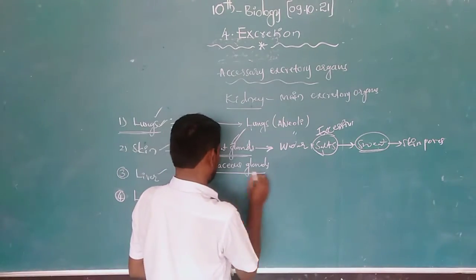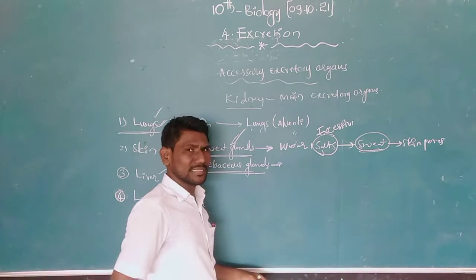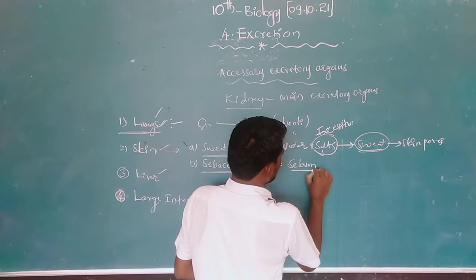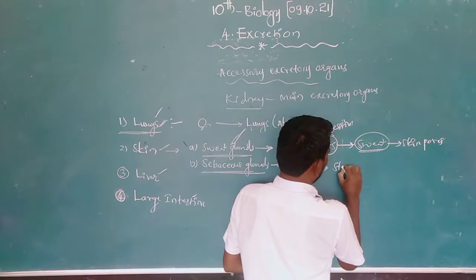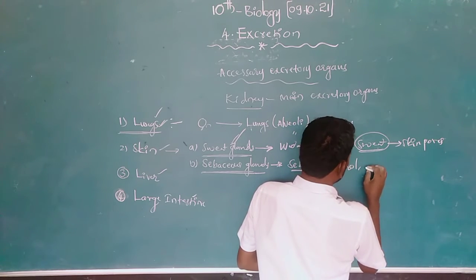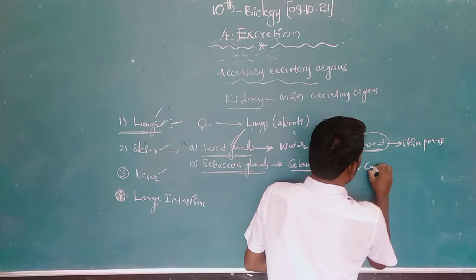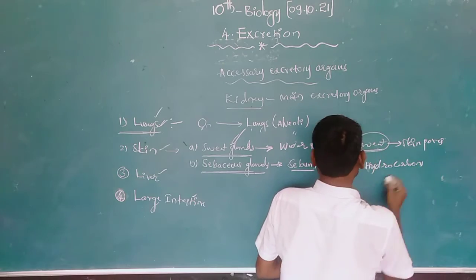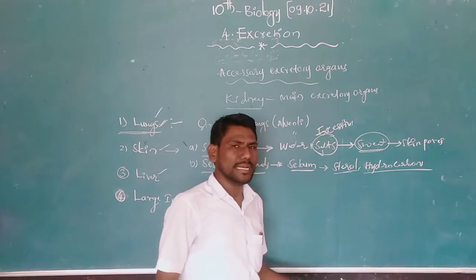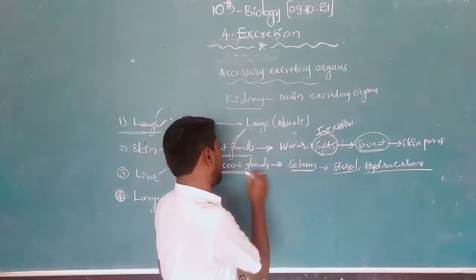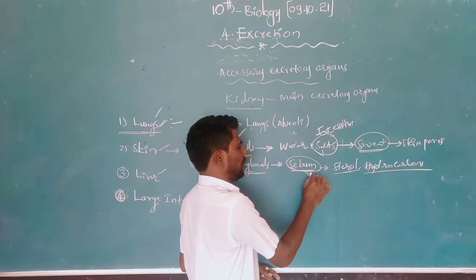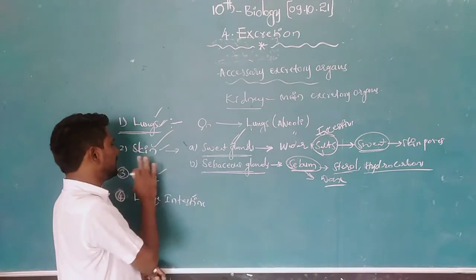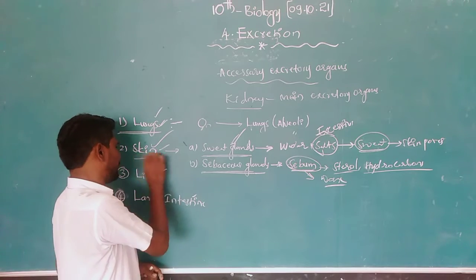Next are the sebaceous glands. These sebaceous glands secrete sebum, a wax. It contains sterol and hydrocarbons. These sterol and hydrocarbons are waste materials produced in our body, and in the form of sebum or wax we expel them outside through the skin. That's why skin is an excretory organ in our body.